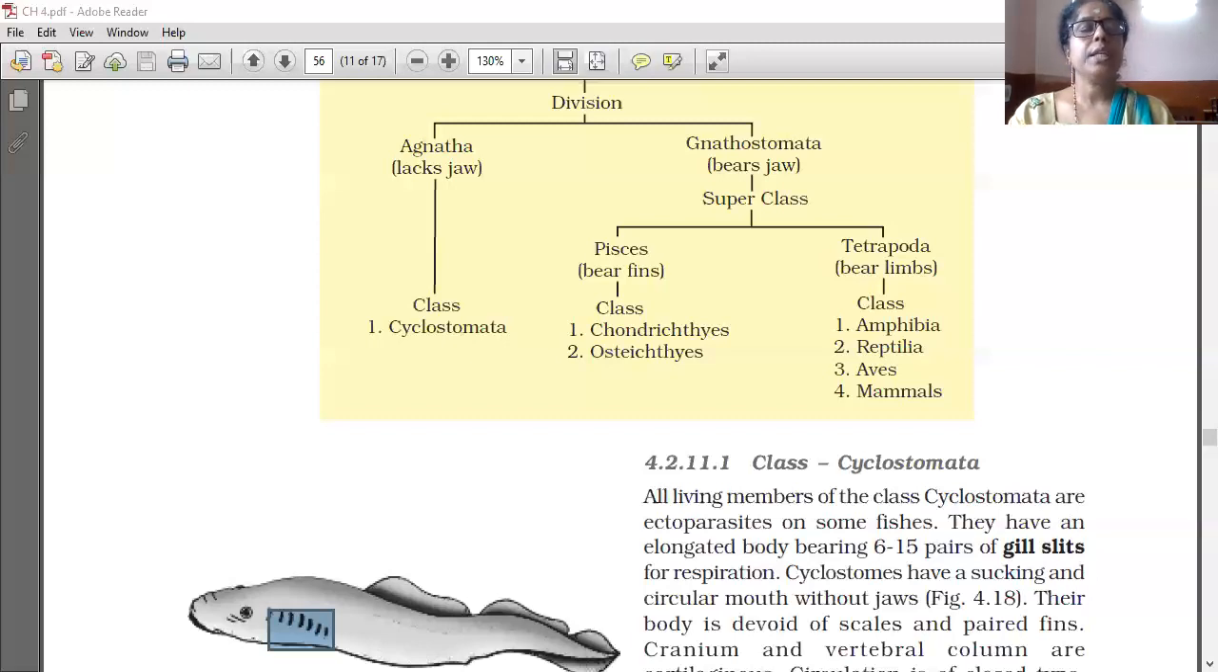The rest we will learn in the next session. Characteristics: ectoparasites without scales and paired fins, gill slits, without jaws, migrate for spawning to fresh water. Example: Petromyzon.